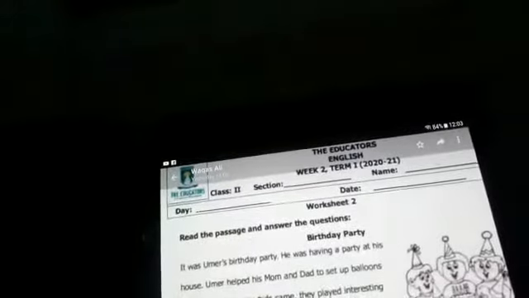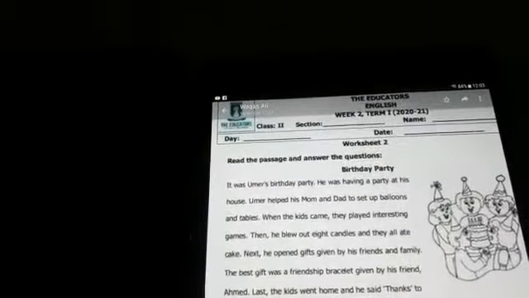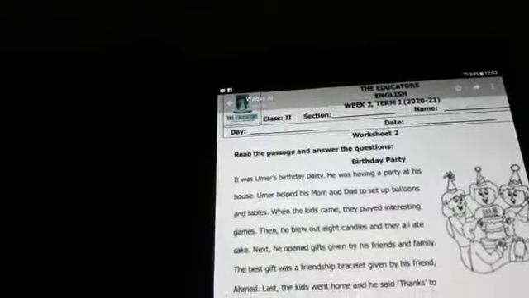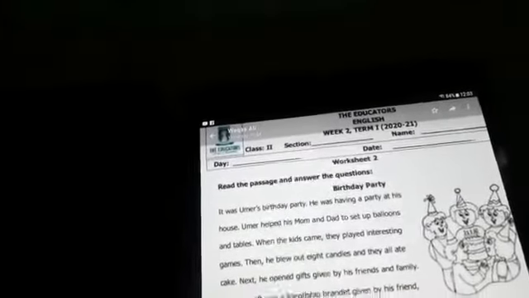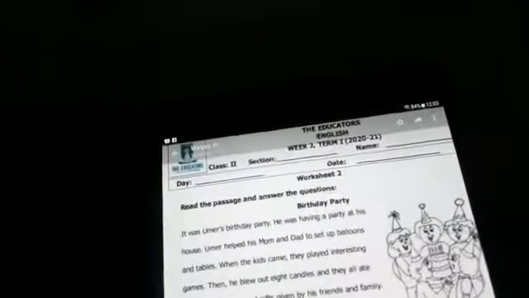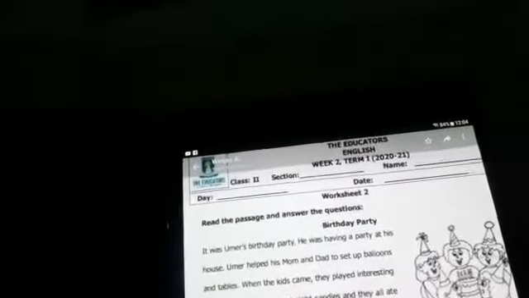Clear? Omar helped his mom and dad to set up balloons and tables. For what? He is helping his mom and dad to set up the tables and balloons for his birthday. Okay. When the kids came, they played interesting games.